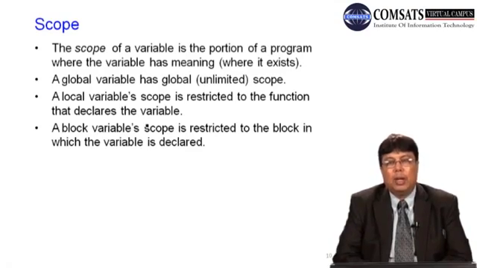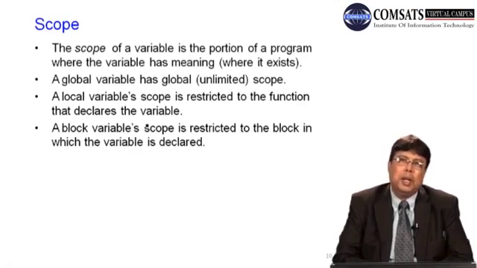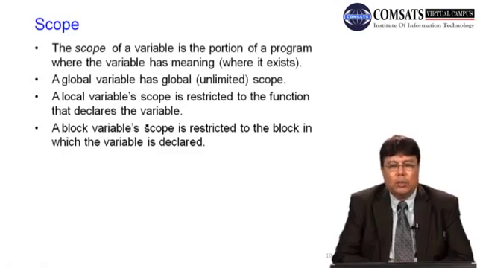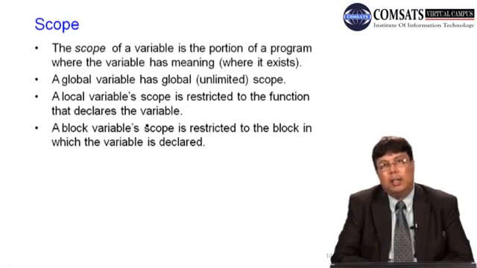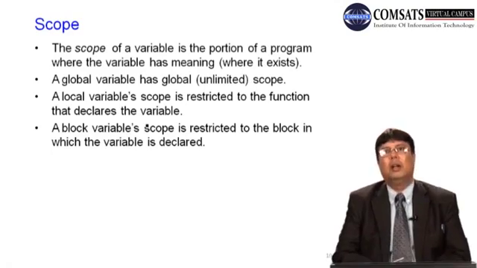Scope of a variable. What is the scope of a variable? The scope of a variable is the portion of the program where the variable has meaning, where it exists. A global variable has a global, unlimited scope. Unlimited means visible to every function. A local variable's scope is restricted to the function that declared it. A block variable's scope is restricted to the block in which the variable is declared.